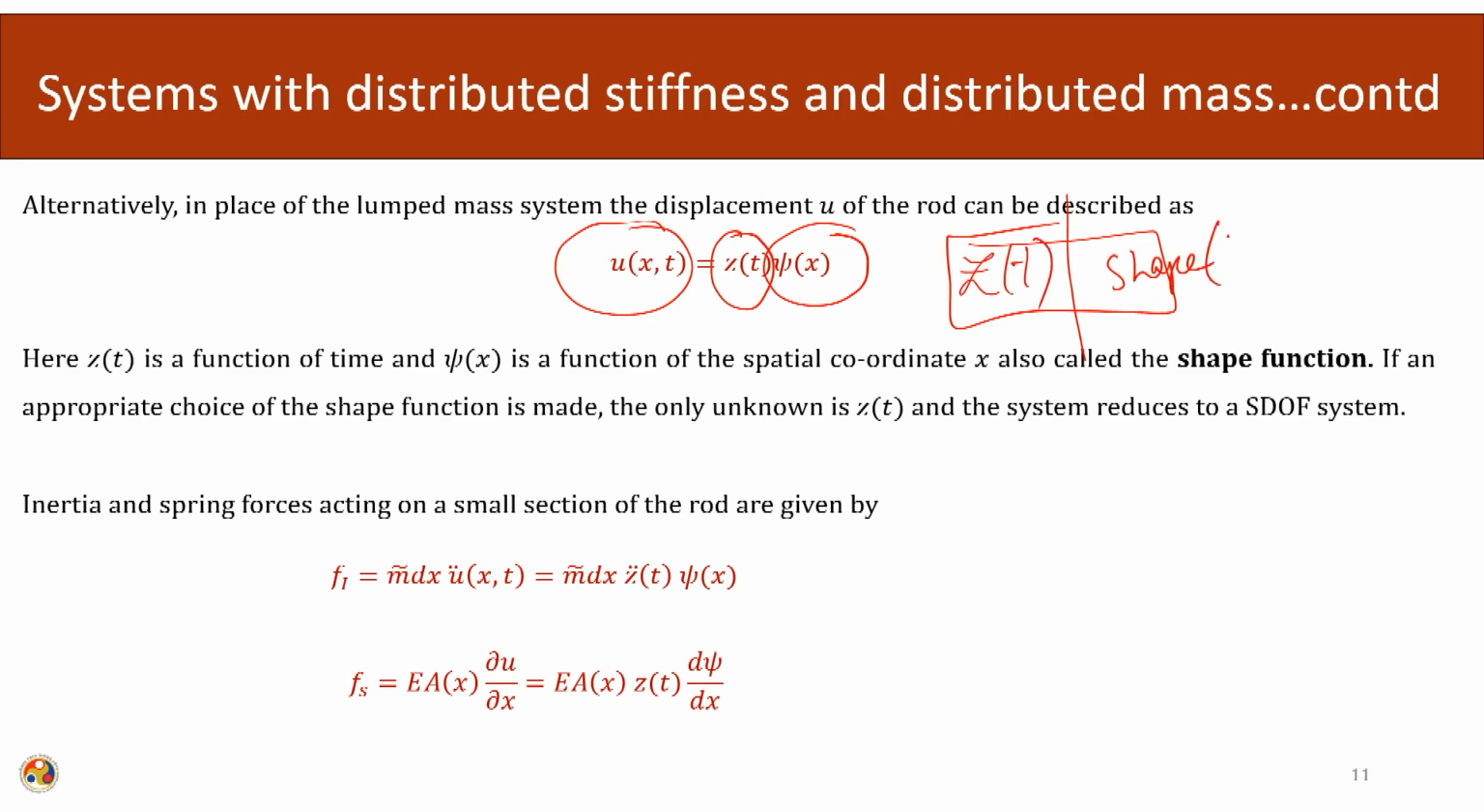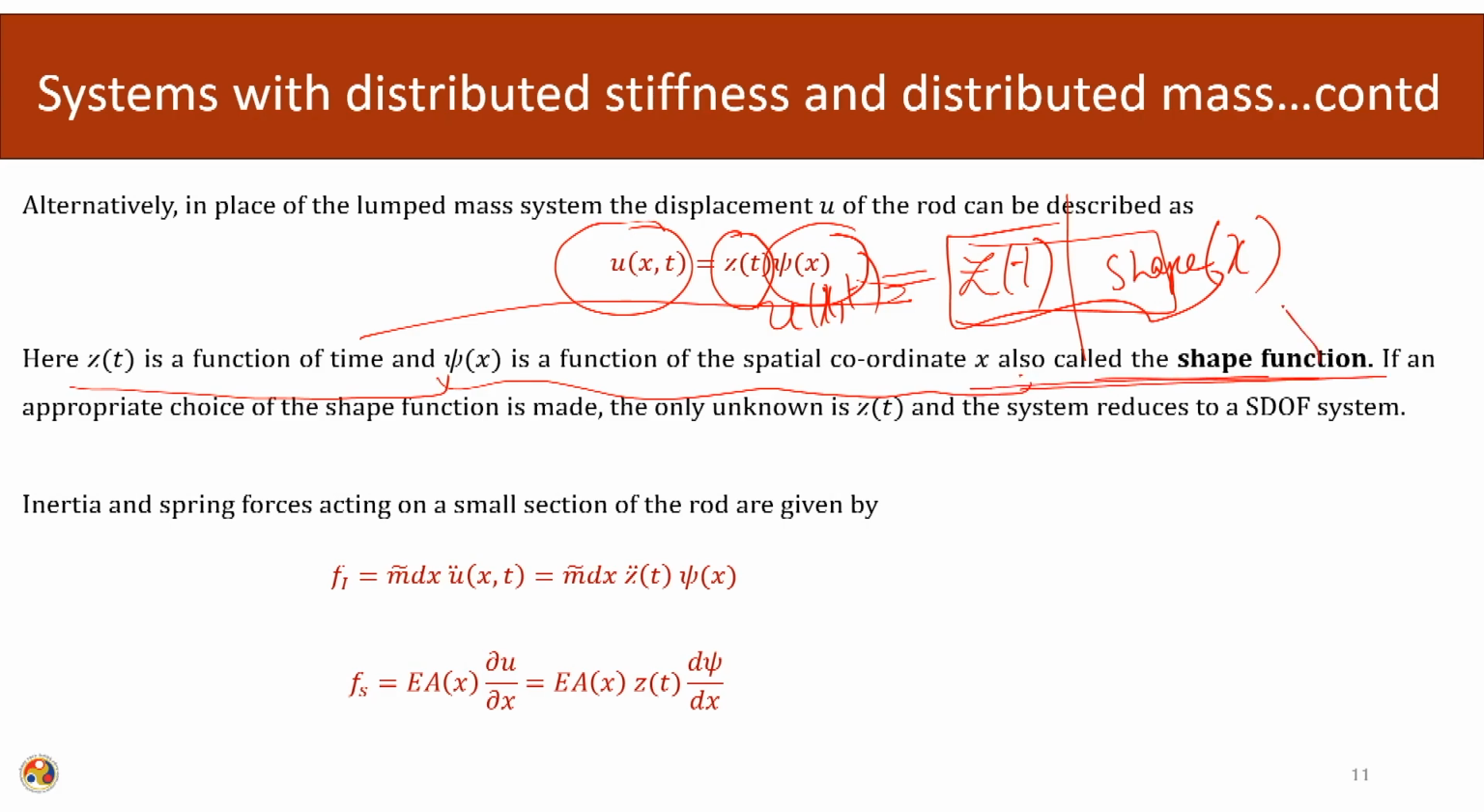So, one is the shape that depends upon the length, and the total response along the length is a function of these two quantities. So, z is a function of time and xi is a function of the spatial coordinate along x, also called the shape function. This is how the system is going to behave during a dynamic event. This is how basically it is going to oscillate. So, if we choose the appropriate shape function, the only unknown is the time dependent coordinate, and the system will reduce to a single degree of freedom system.